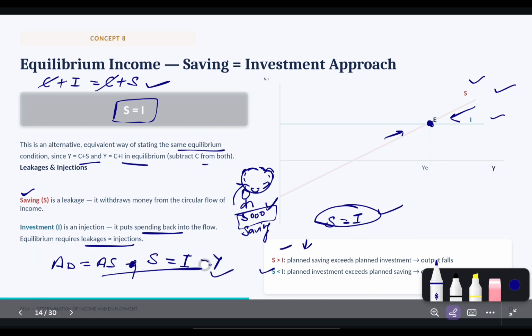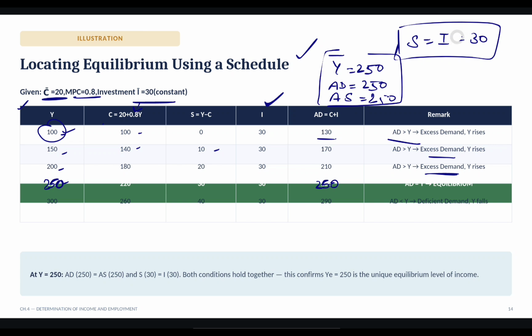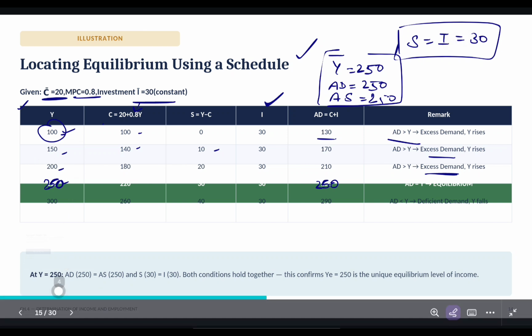Saving equal to investment is another thing. AD equal to AS equal to income is the same thing, and saving equal to income is the same thing. So here AD, AS, income all is 250 and saving equal to investment is only 30. Got it? So from the schedule we can derive our equilibrium income like this.